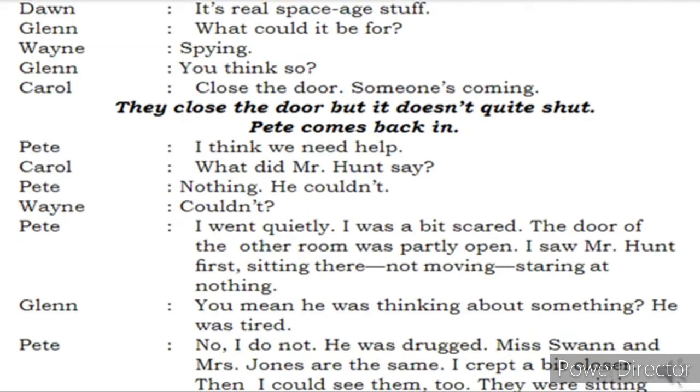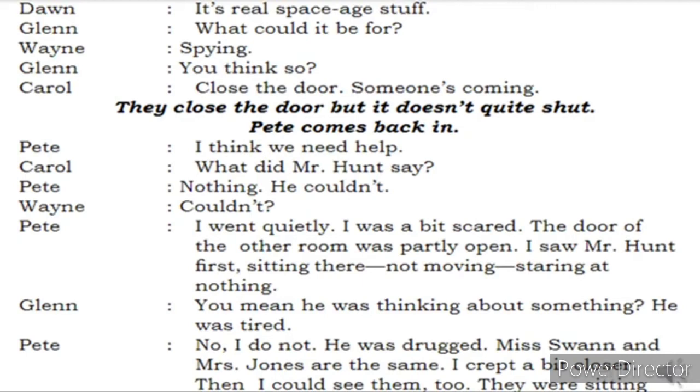They close the door, but it doesn't quite shut. Petty comes back in. They were trying to close the door, but it was not getting shut. So, they saw it was Petty who came inside. Now Petty will start telling. Petty, I think we need help. I think we really need help, my dear friends. Carol, what did Mr. Hunt say? Nothing, he couldn't. Petty says, no, nothing he said. He couldn't. Couldn't means what?